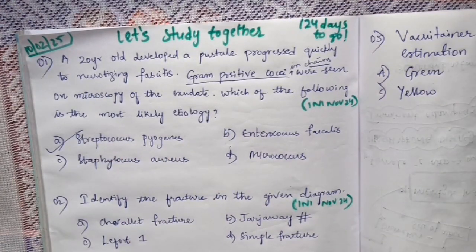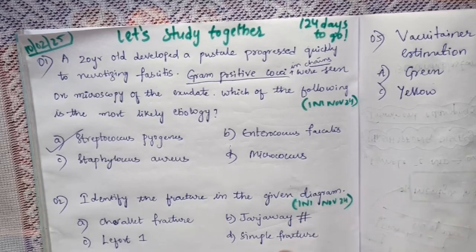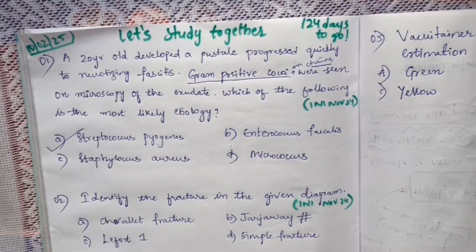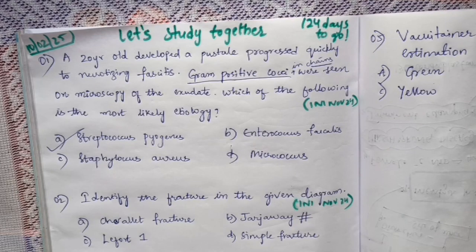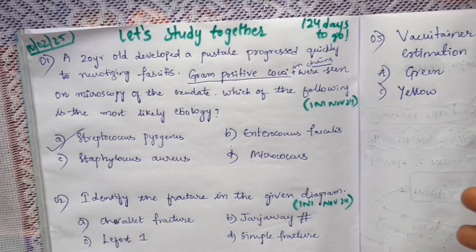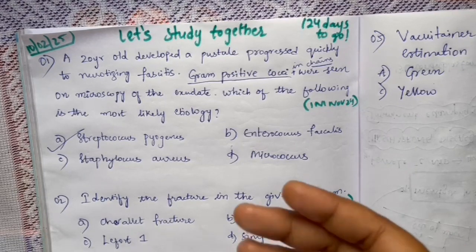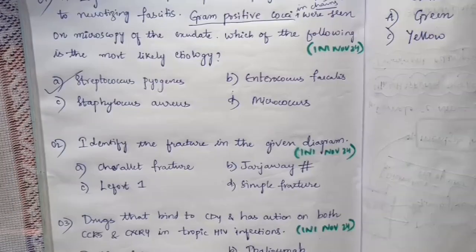So we remember this thing. We read this several times, so don't miss this question. That's the only point I want to tell you. I used to forget this classification a lot: Group A, Group B, Group C in the Streptococcus. Don't make that mistake. Remember this thoroughly because it has been asked in the exam.